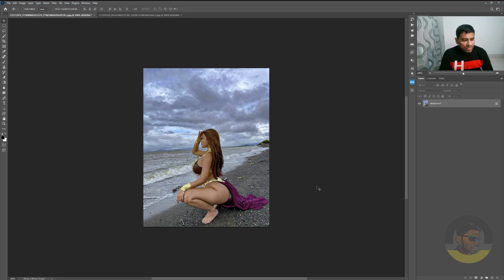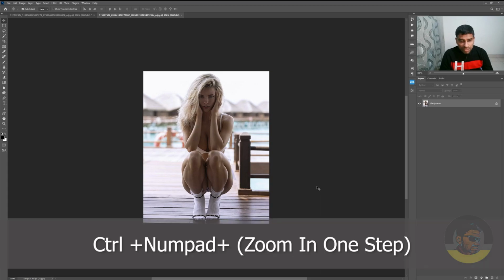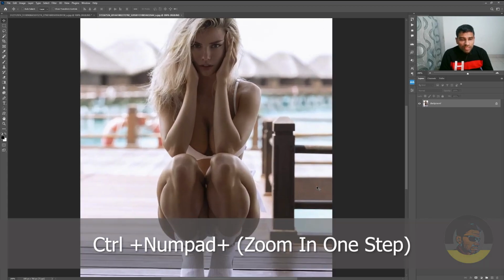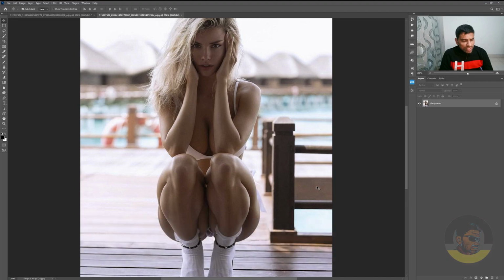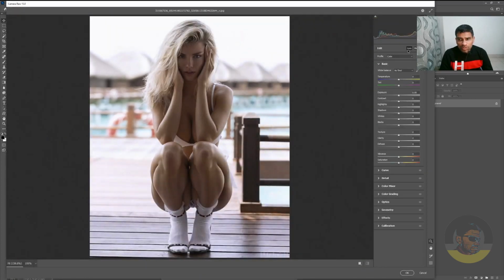But let's get to our next example by pressing Ctrl+Tab and pressing Ctrl+ on the Numpad to zoom in. Let's do the same thing here by pressing Ctrl+Shift+A to open up the Camera Raw filter. And this time if we click on Auto, nothing much is changed. Only something is changed in the background but not on our subject.